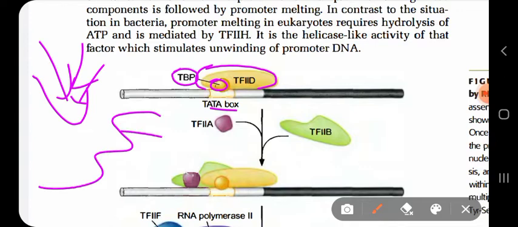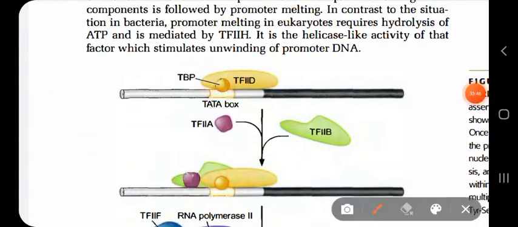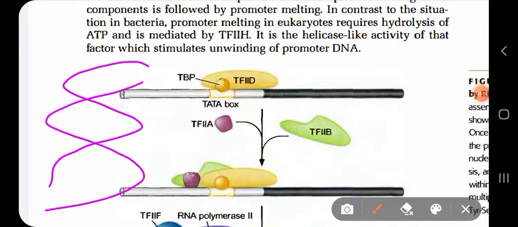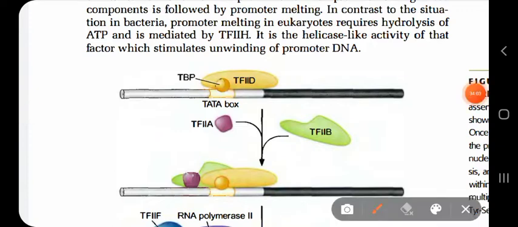If this is the DNA having the major groove and minor groove, TBP binds here and makes more space so that the other transcription factors can come and bind. That's why it causes the distortion. That's why you can see TF2A binds close to the promoter region.